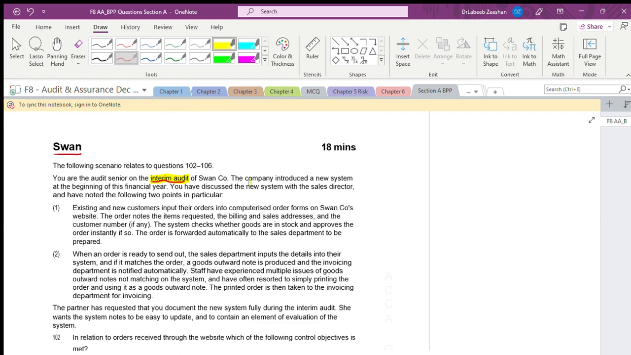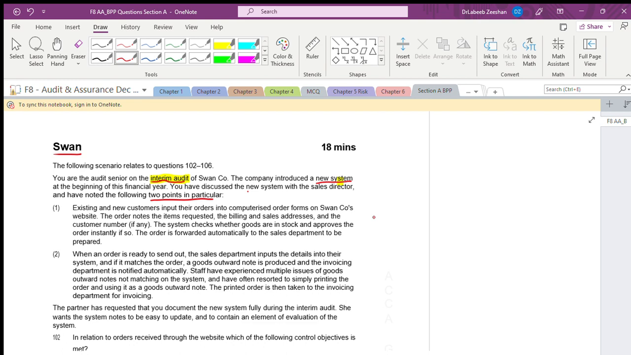The company introduces, see what they are saying, that they have introduced the new system at the beginning of this financial year. You have discussed the new system with the sales director and noted the following 2 points. They have introduced the new system, and we have to focus on how best we can take forward the new system.